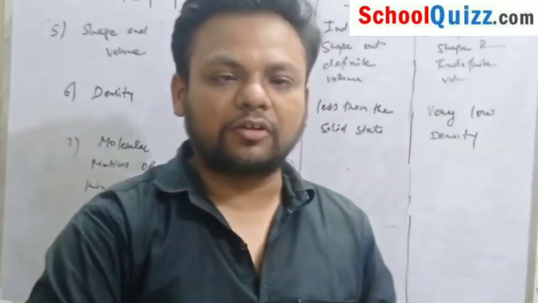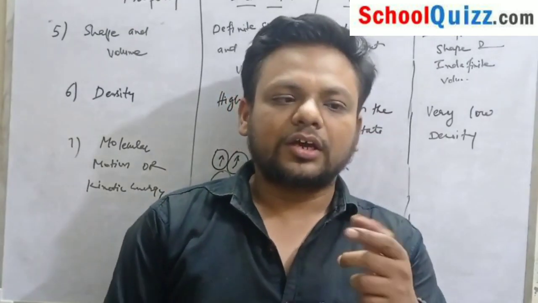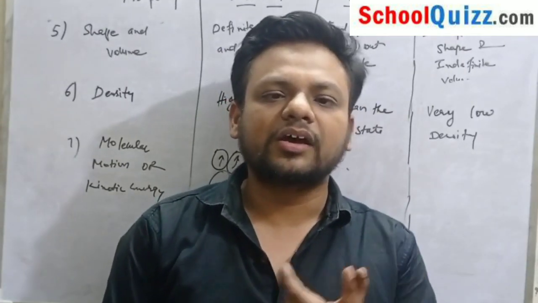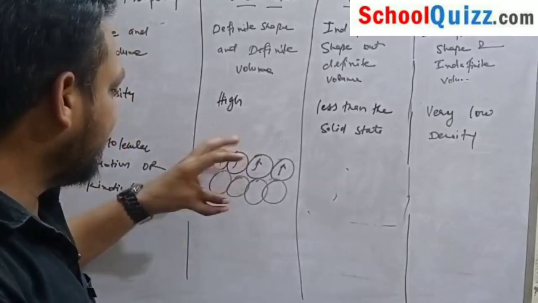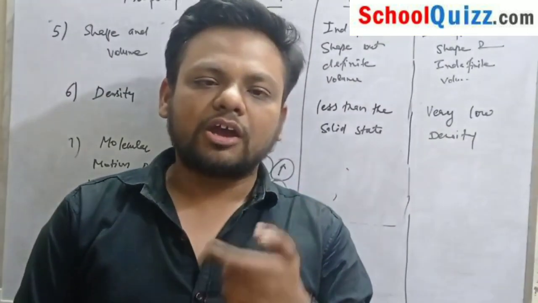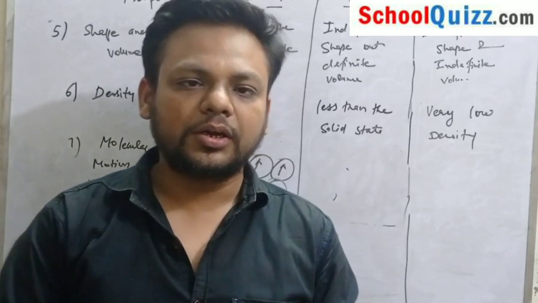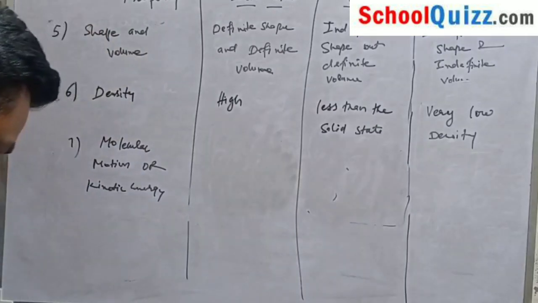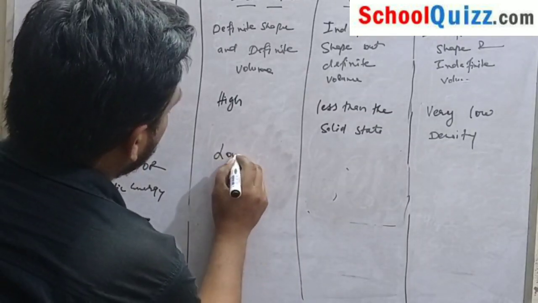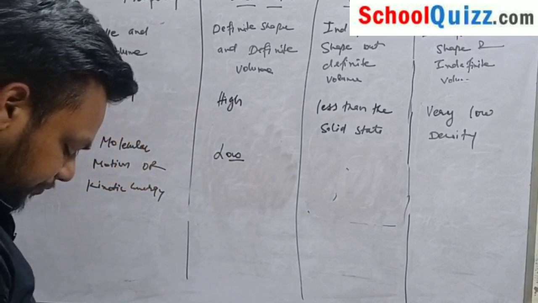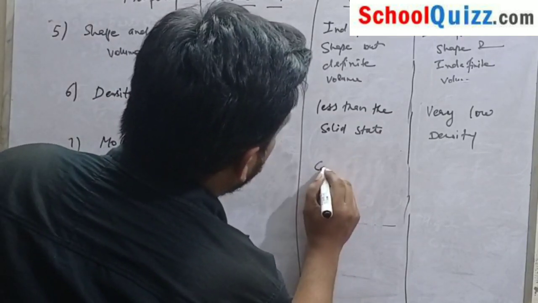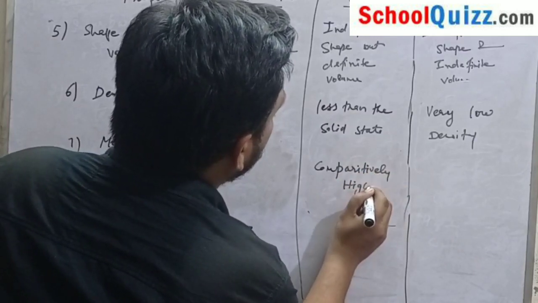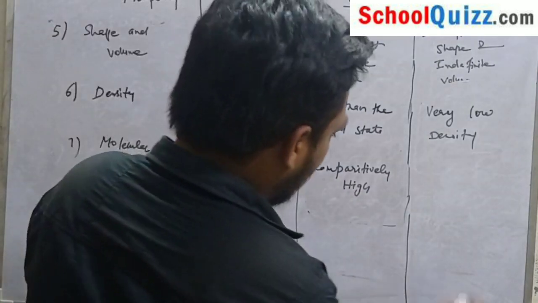Like our cell phone, when we put it on vibration mode, it vibrates but doesn't move from one place to another. In the same way, particles in solids vibrate on their position, so their kinetic energy is very low. In the case of liquids, it is comparatively high, and for gases it is very high.